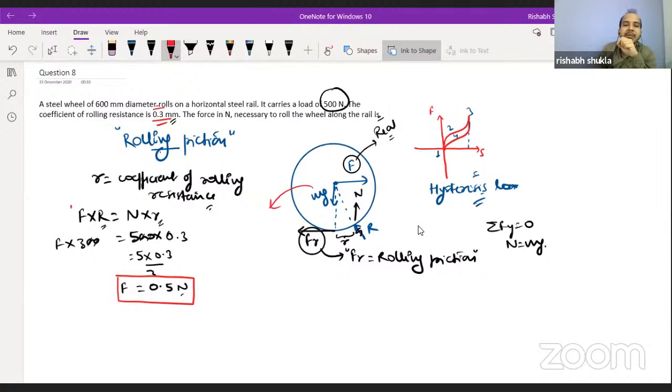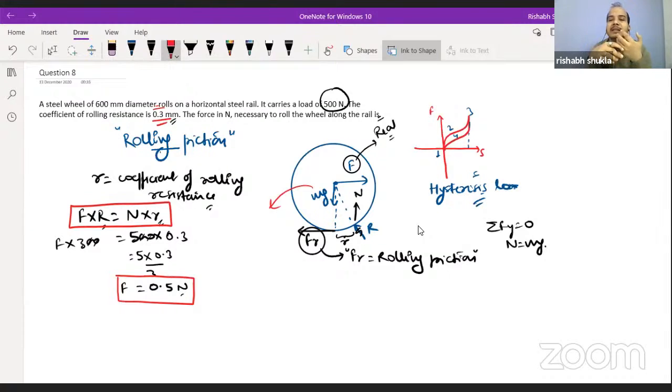We can directly memorize this formula also, that F into R is equal to N into small r, where small r is the coefficient of rolling resistance. The overall idea is that in an ideal situation or rigid body condition, the body does not need any force to perform pure rolling motion with a constant linear velocity of the center of mass.